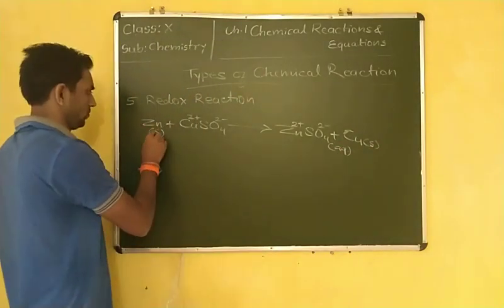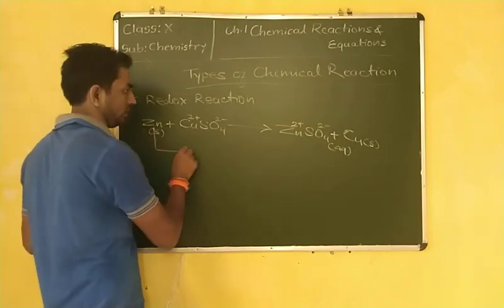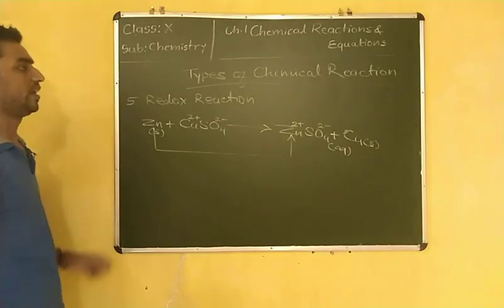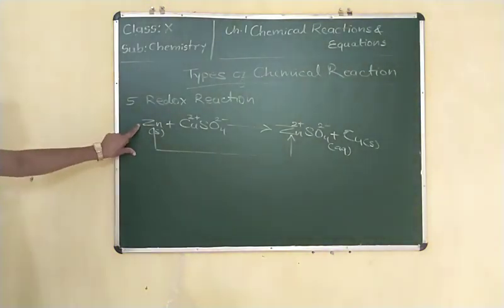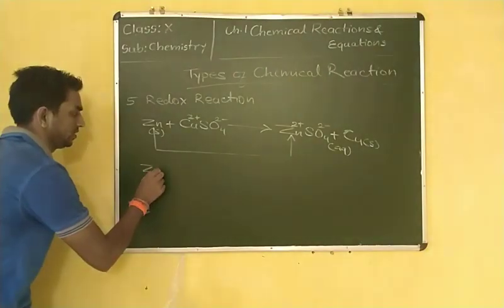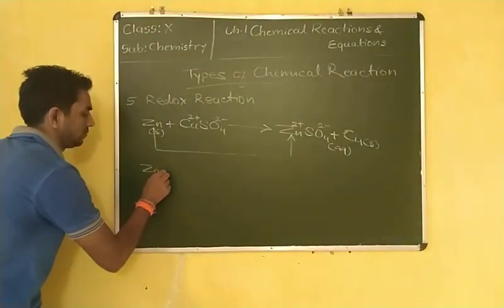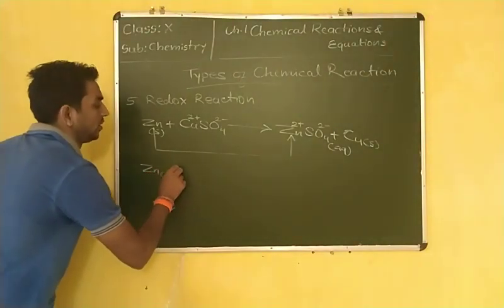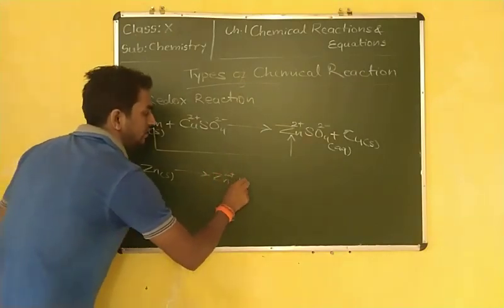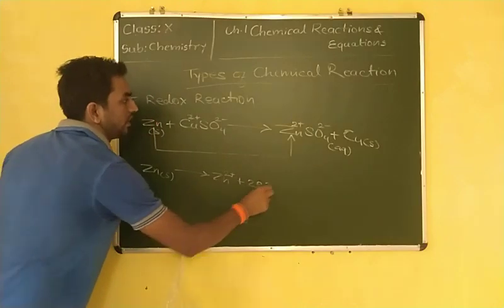Just look: zinc goes from the neutral state to 2 plus, so zinc is losing electrons. Look below this reaction: zinc from the solid state forms Zn 2 plus plus 2 electrons.